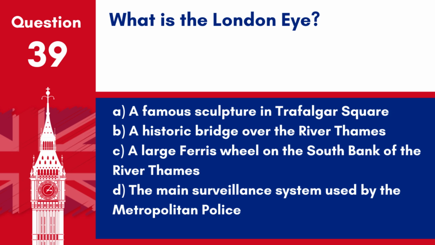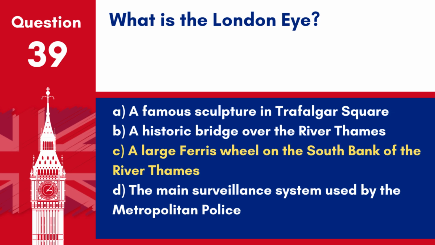Question 39. What is the London Eye? A. A famous sculpture in Trafalgar Square. B. A historic bridge over the River Thames. C. A large Ferris wheel on the south bank of the River Thames. D. The main surveillance system used by the Metropolitan Police.